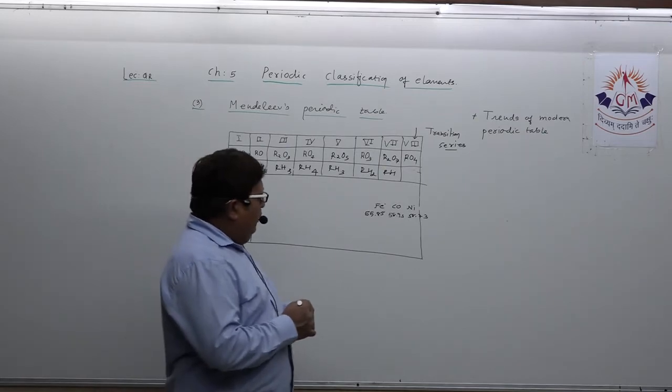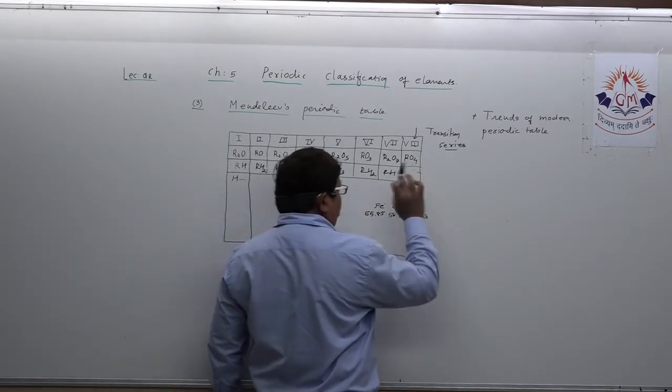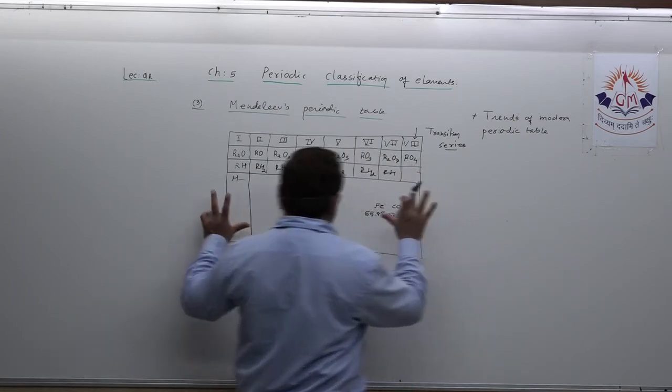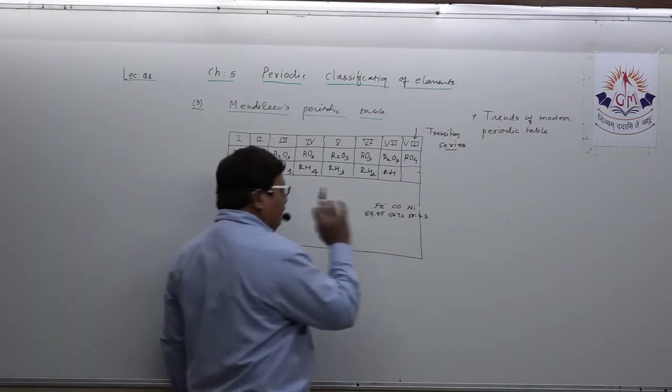Now, this much data you should know, and one more piece of data which I am mentioning is going to help you to develop the complete short note.